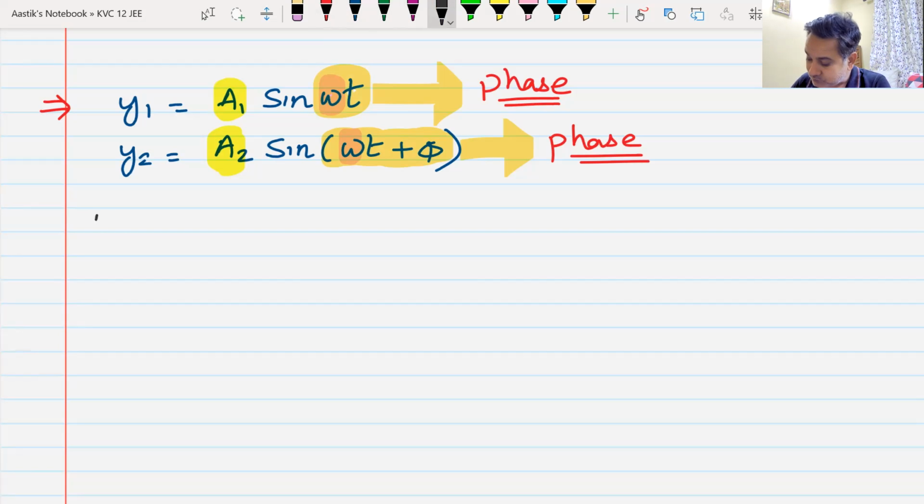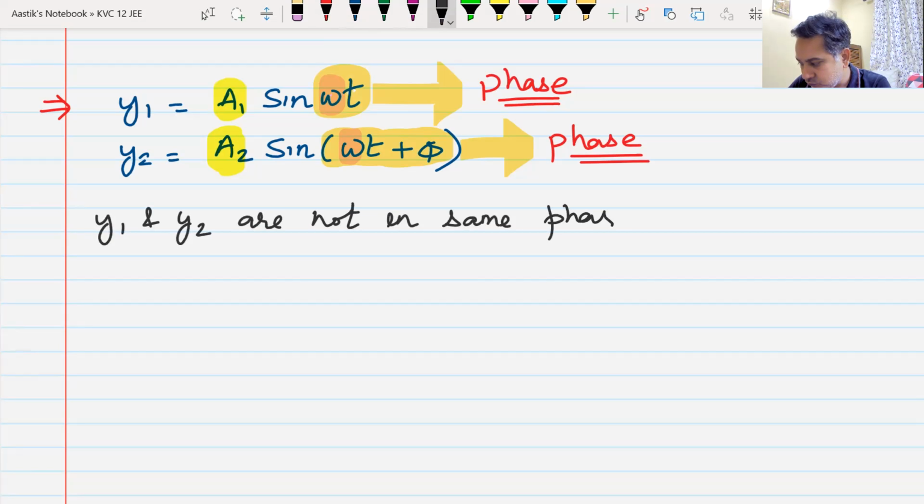Y1 and Y2 are not in the same phase. Do we understand this? Yes or no? Yes, sir. If y1 and y2 are not in the same phase, they have a phase difference.